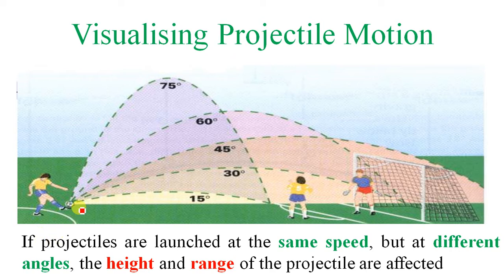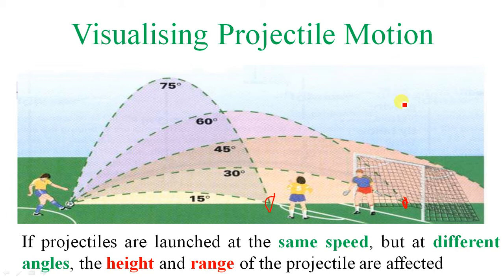If you observe this figure, this football player kicks the ball with the same velocity at different angles of projection. If the velocity is the same and the angle of projection is different, the landing will be different. If projected with the same velocity at an angle of 15 degrees, it will end over here. If 30 degrees, it will end over here. If it is 60 degrees, it will land at this point.